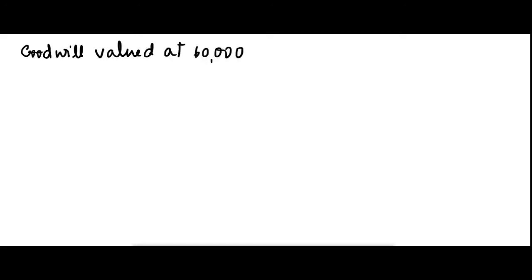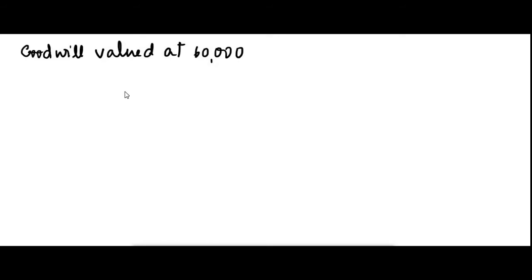So we have to take this value 60,000, but the purpose is that the new partner will have to give something to the old partner. The benefit should be given to the old partners.